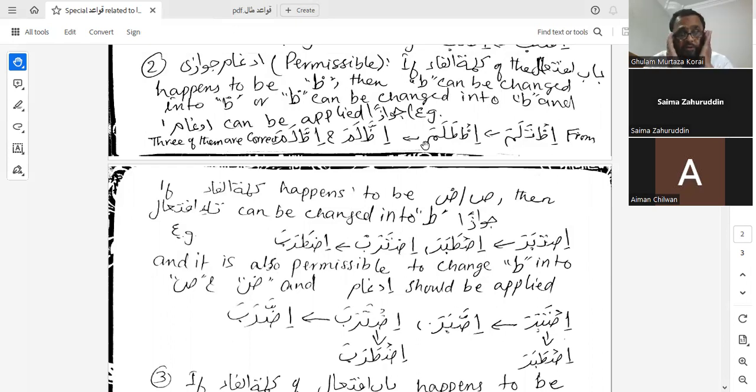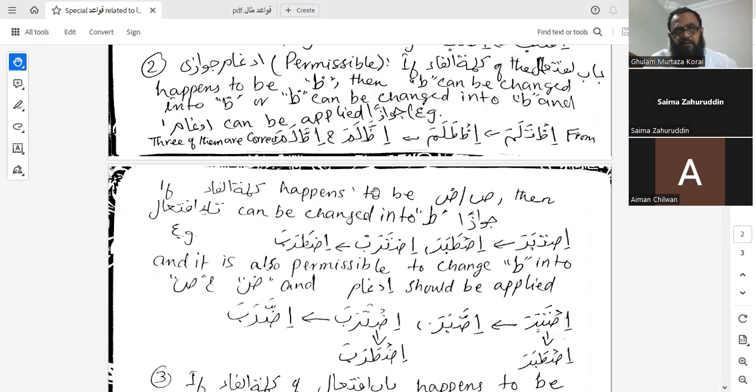Now there are two conditions. Eman, are you understanding? Two conditions. Either ta is going to be changed into wa, or wa can be changed into ta. Both options are given over there. I hope you understand. Yes, they're interchangeable, right? So I repeat it.